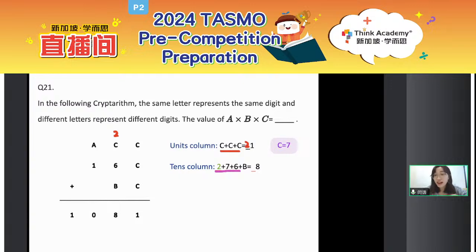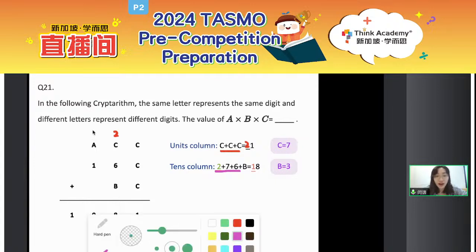Yes, you will get 15, right? Okay, and then think about it. 15 plus B, you can get something 8. So what is the carryover here? Okay, good job. So you will get 18, okay? So here, B equals 3. And do remember to label the carryover, okay?